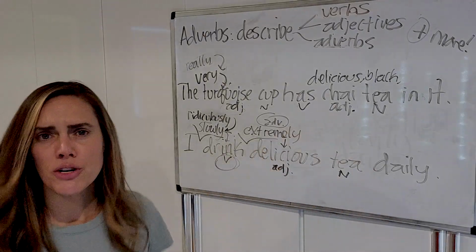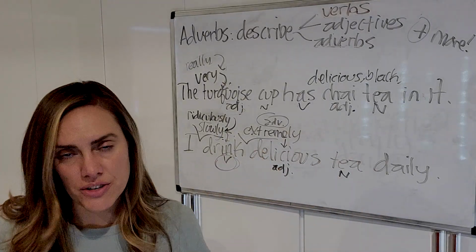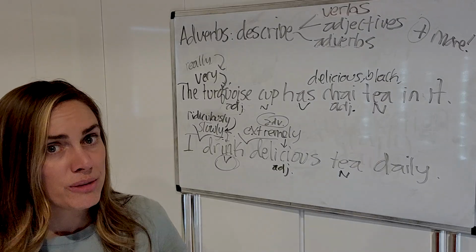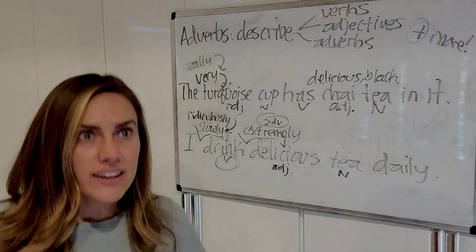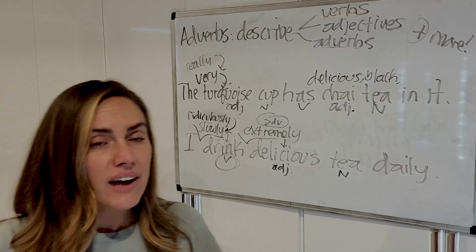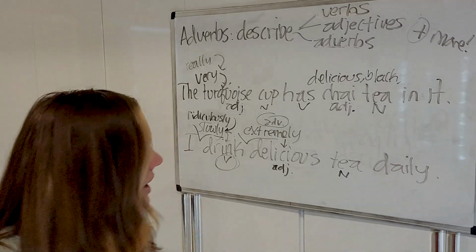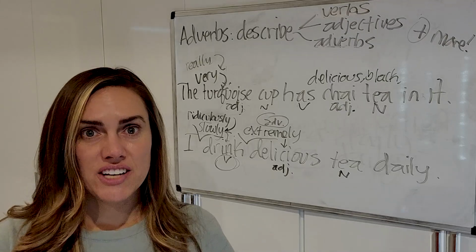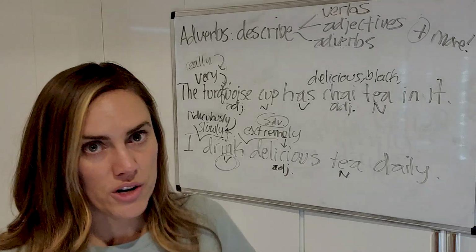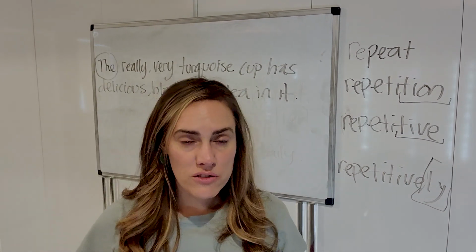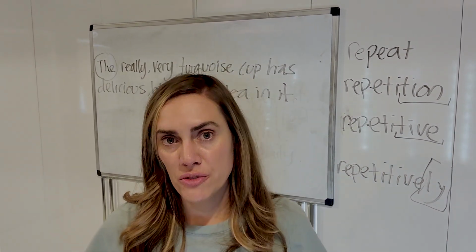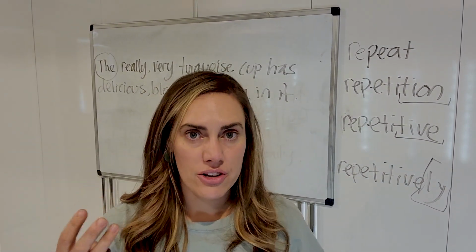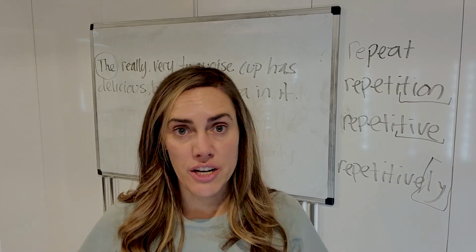Let's describe extremely. How extremely? Very extremely, really extremely, quite extremely, or insanely and extremely, whatever adverb you want to use, okay? I'm not going to write it down because I don't really write that many adverbs and adjectives, but I just want to show you how it works, okay? Okay, so with those 4 parts of speech that I've reviewed so far, noun, verb, adjective, and adverb, you're going to be pretty good there.